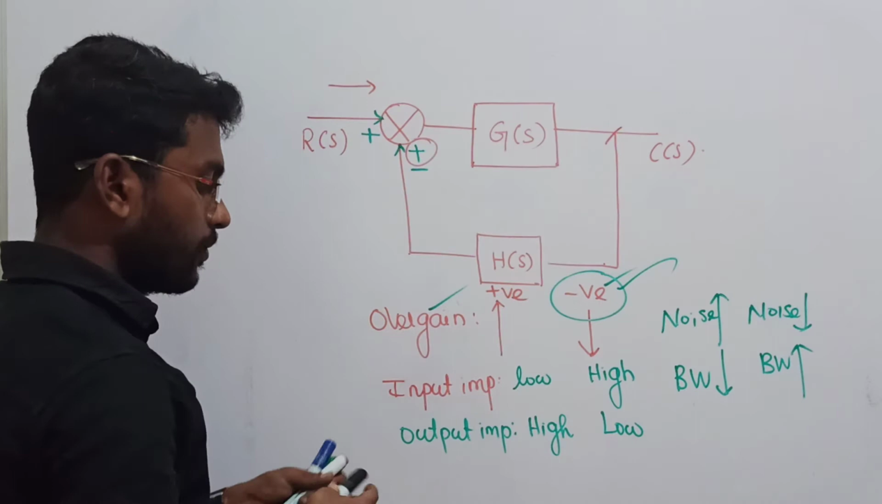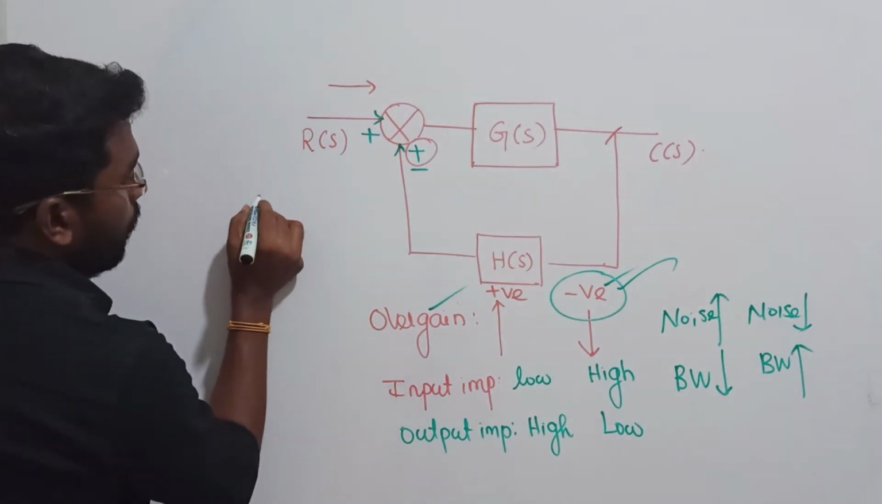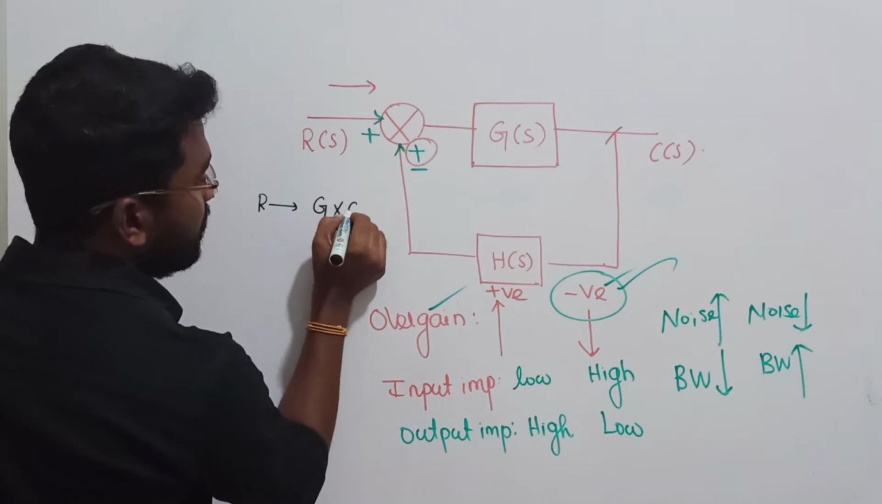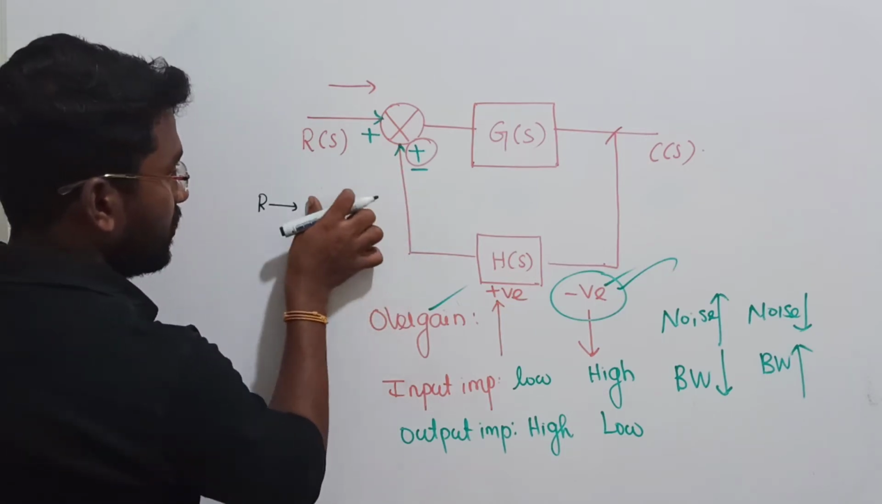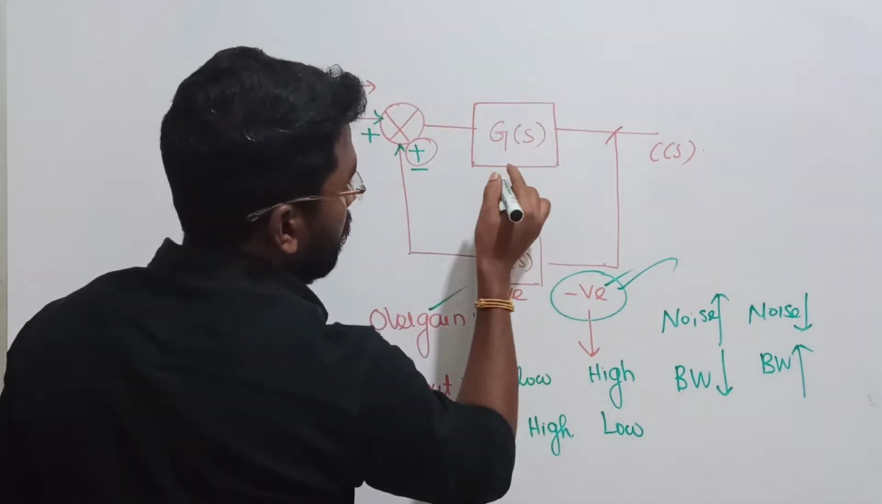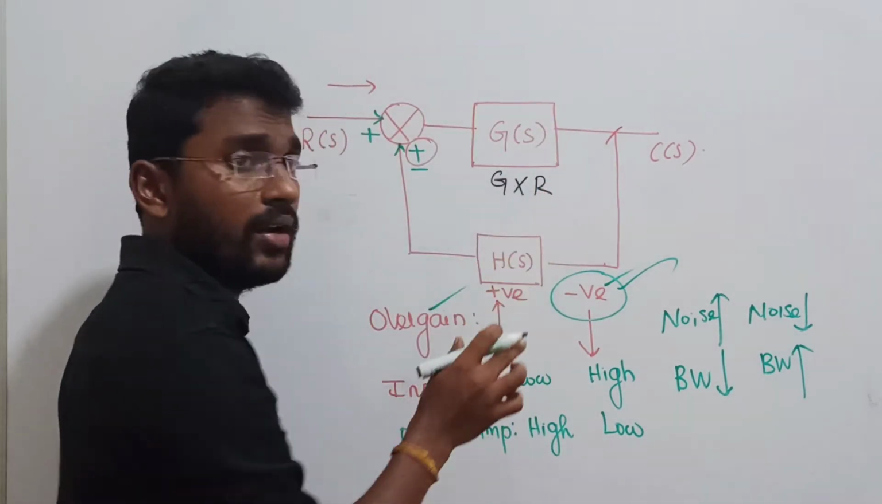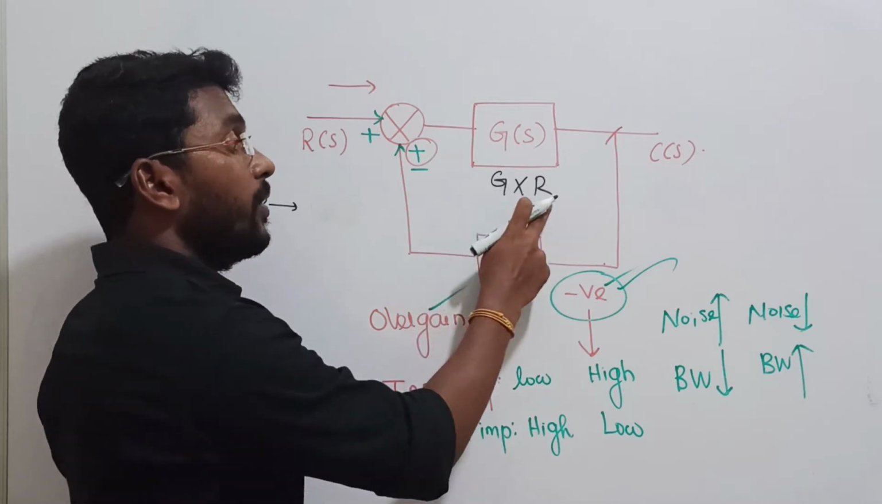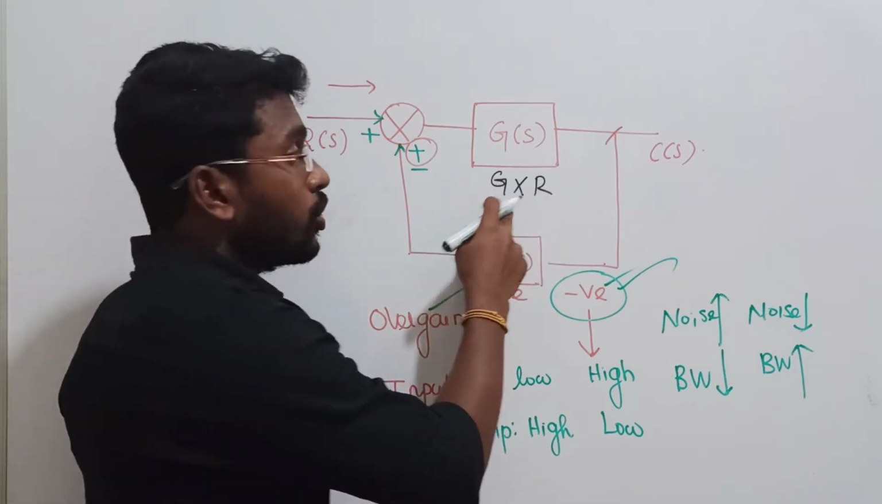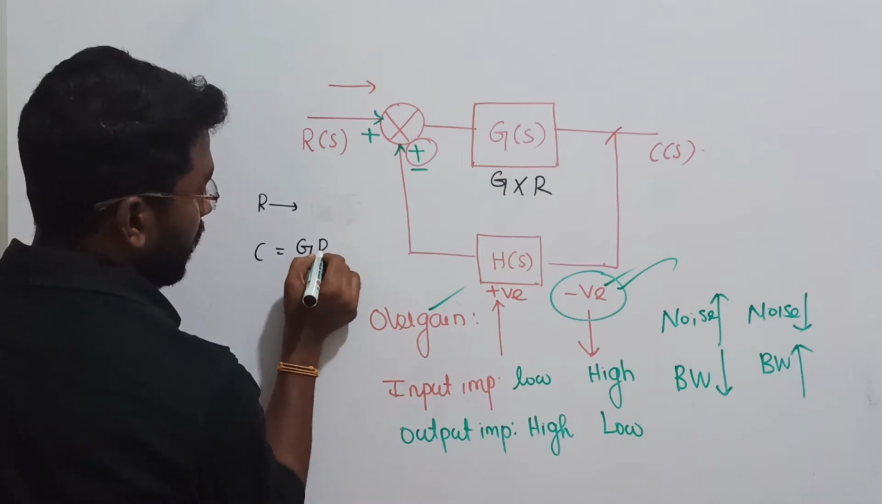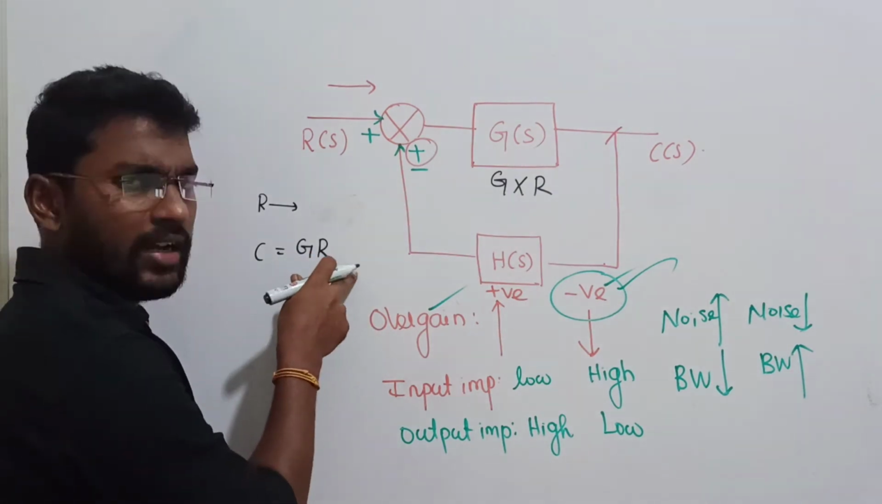Let me write the things here. First step, right? R will be passed through the system such that G will be directly multiplied by R. Listen, guys. Yes or no? What I said, in S domain, the signal will be directly multiplied by the system. So in the first step, my output is going to be G into R. That is step number 1. Of course, G of S into R of S will be there.